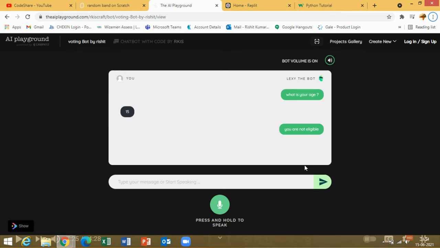So basically, it's a voting bot, and you can edit the code to say that if it's over 18, then you're eligible to drive. You could edit it or make it anything you wish. And if it's under 18, you're not eligible. So like that, you could edit it. That's AI Playground basically, just configuring a chatbot.